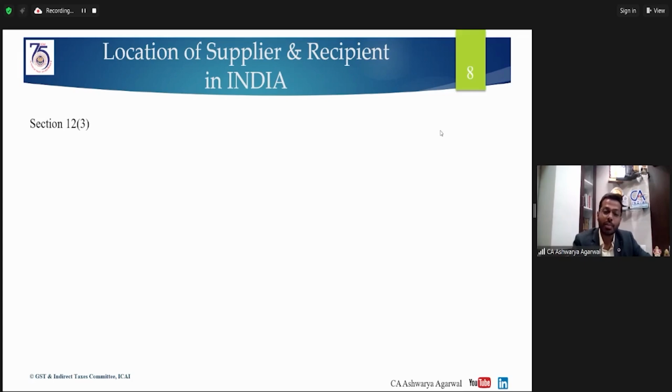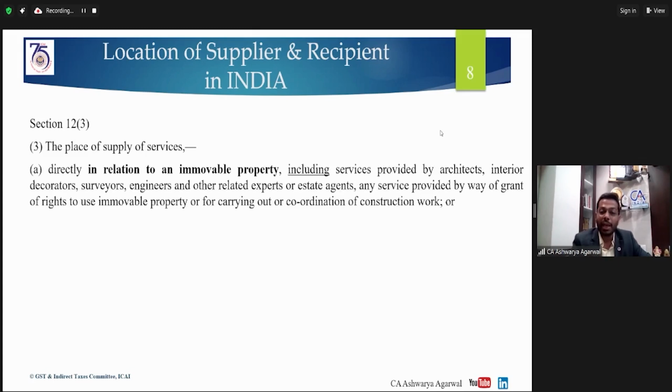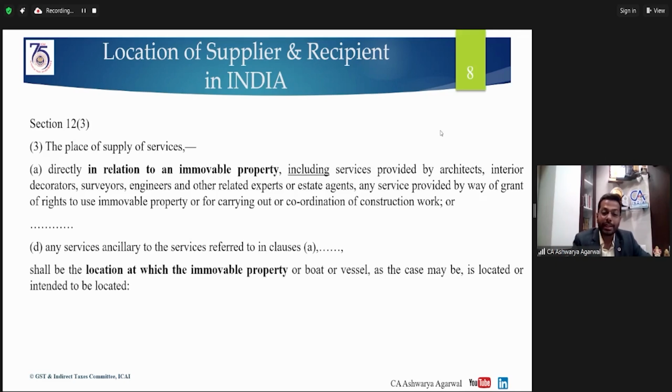This situation has been covered under section 12 subsection 3, where it says the place of supply of services directly in relation to an immovable property, including services provided by architects, interior decorators, surveyors, engineers and other related experts or estate agents, any service provided by way of grant of right to use immovable property or for carrying out or coordination of construction work, Clause D, any services ancillary to the services provided in Clause A, shall be the location at which the immovable property or boat or vessel, as the case may be, is located or intended to be located.